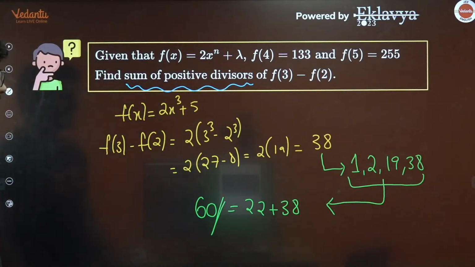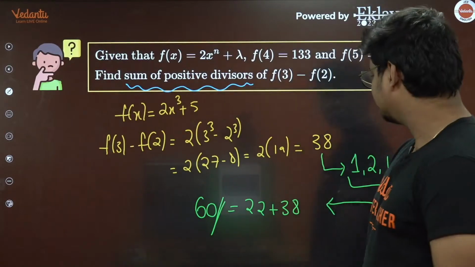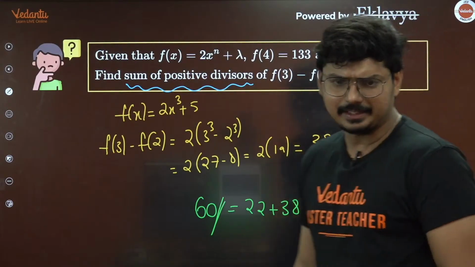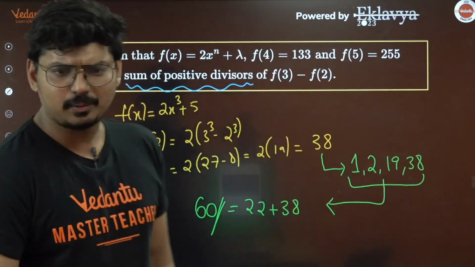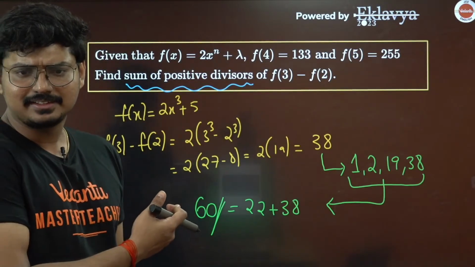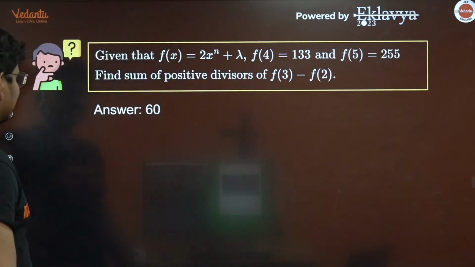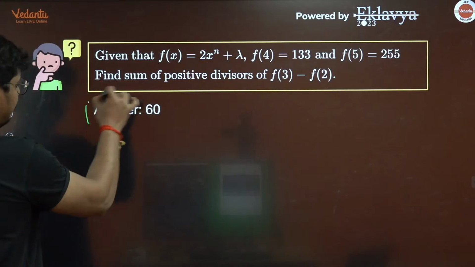I'm getting 60. Please cross check this once again. The right answer for this question is going to be 60, students. I hope it's clear for everyone out there. The right answer is going to be 60 here.